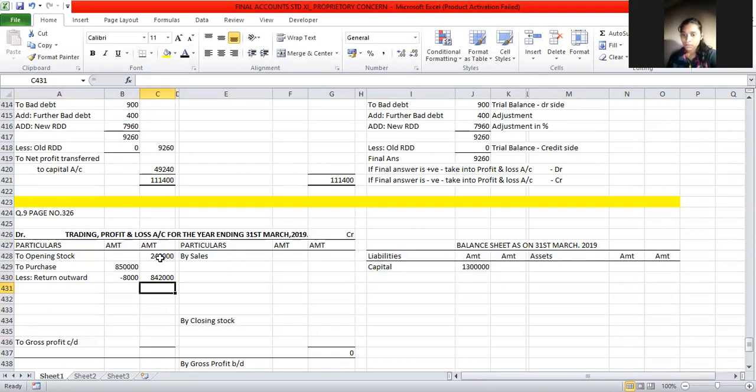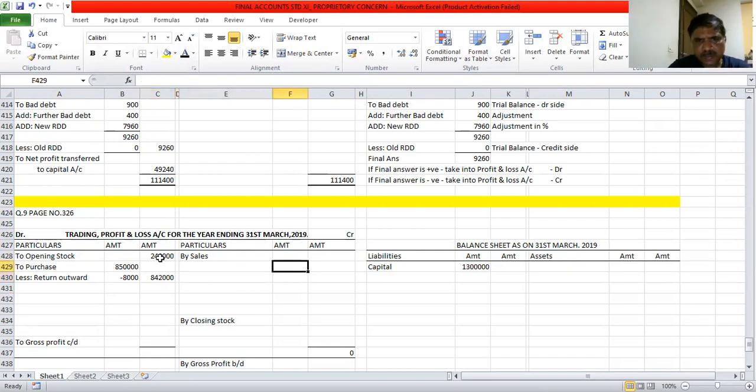Then return inward. Return inward means which returns? Sales return. I will take sales 25 lakh rupees. Sorry, sales return is called return inward.